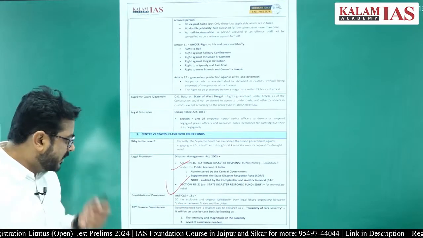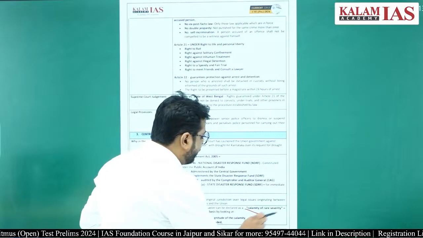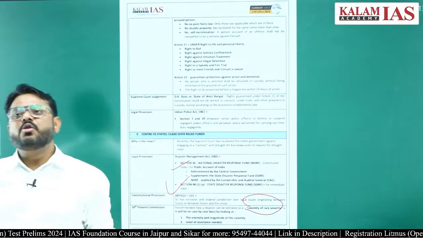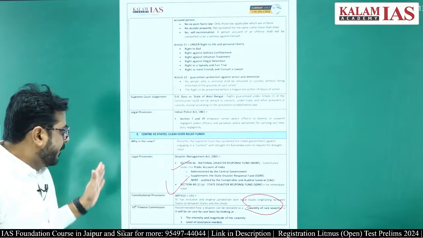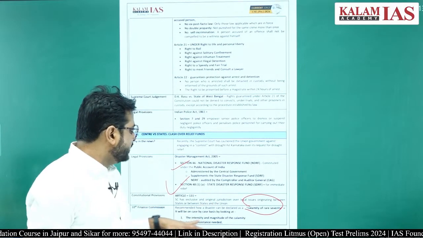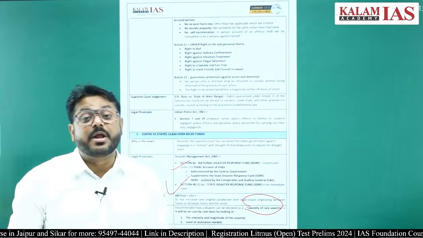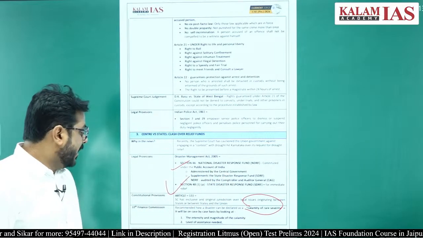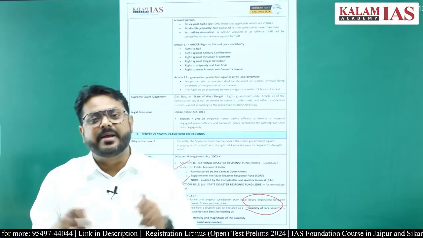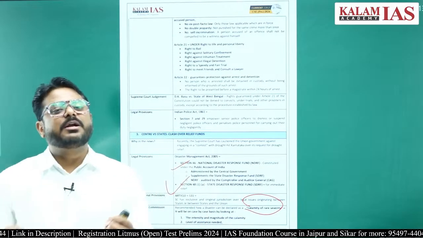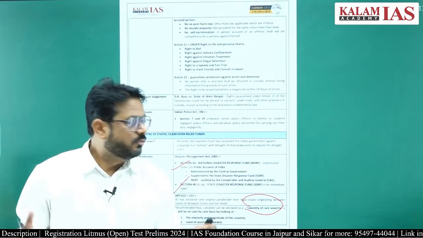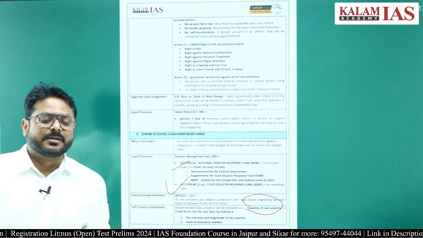They have used the term calamity of rare severity. So when will you call a disaster a calamity of rare severity? It can be called so if the intensity and magnitude of the calamity is very, very high and the level of assistance needed is very, very high, because the State Disaster Response Fund will not be sufficient to tackle such kinds of disaster, right.